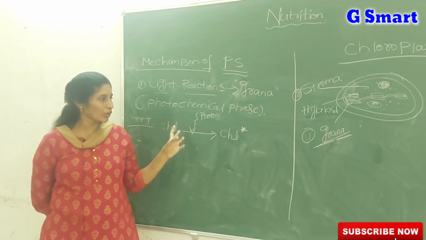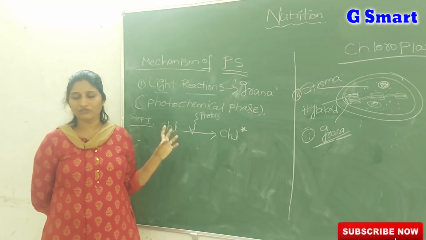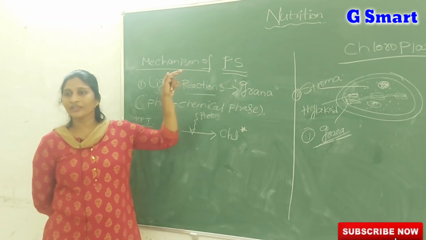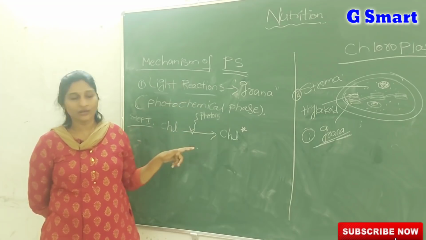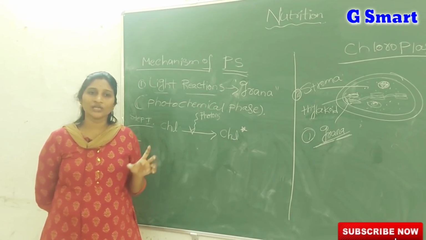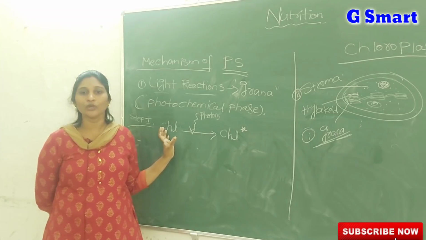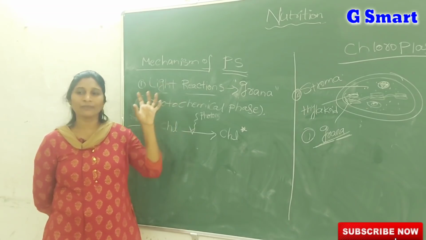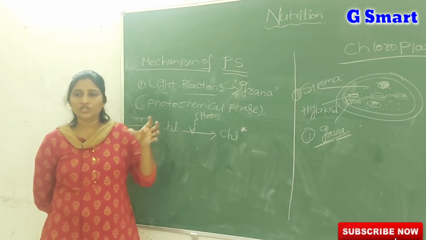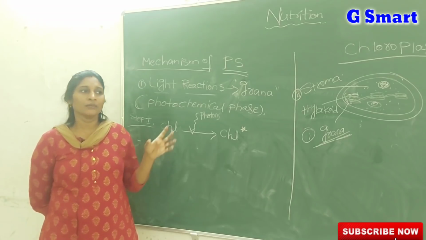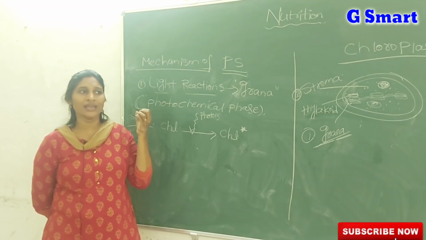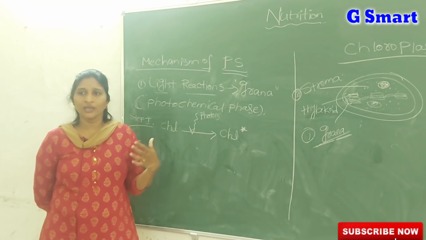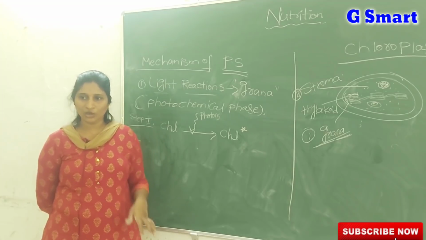And chlorophyll not only gives green color, it plays a very important role in photosynthesis. That's why even in the photosynthesis equation, on the arrow mark, we write chlorophyll and light. So what is the function of chlorophyll? Remember carefully, chlorophyll helps to trap the sunlight. The chlorophyll molecule captures the sunlight energy, which is utilized in the process of photosynthesis. After photosynthesis, food molecules like glucose and starch are produced.